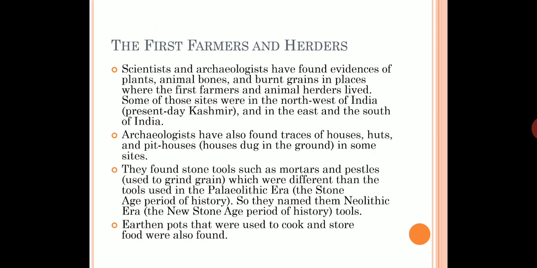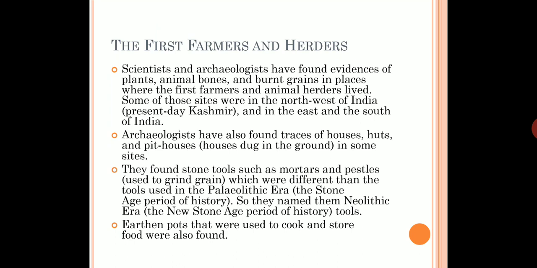The first farmers and herders. Scientists and archaeologists have found evidence of plants, animal bones, and burnt grains in places where the first farmers and animal herders lived. Some of those sites were in the northwest of India, present-day Kashmir, and in the east and the south of India. Archaeologists have also found traces of houses, huts, and pit houses dug in the ground in some sites.